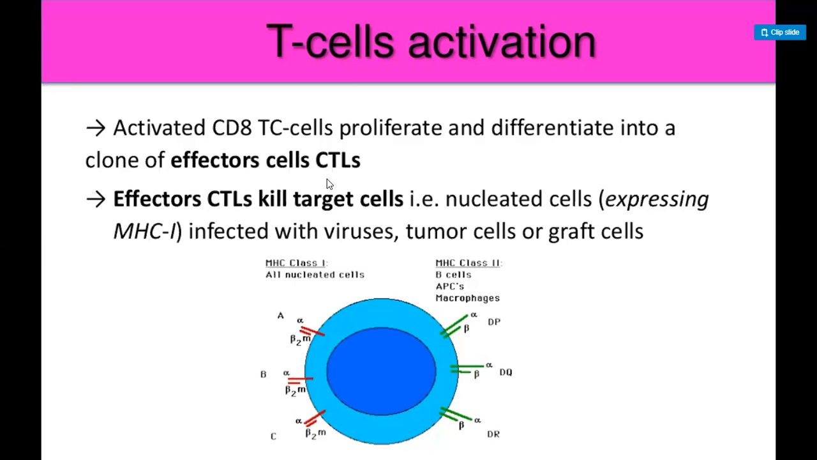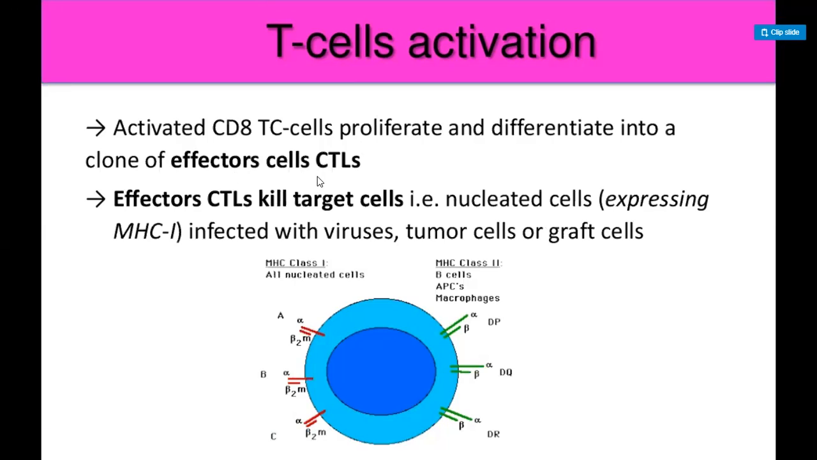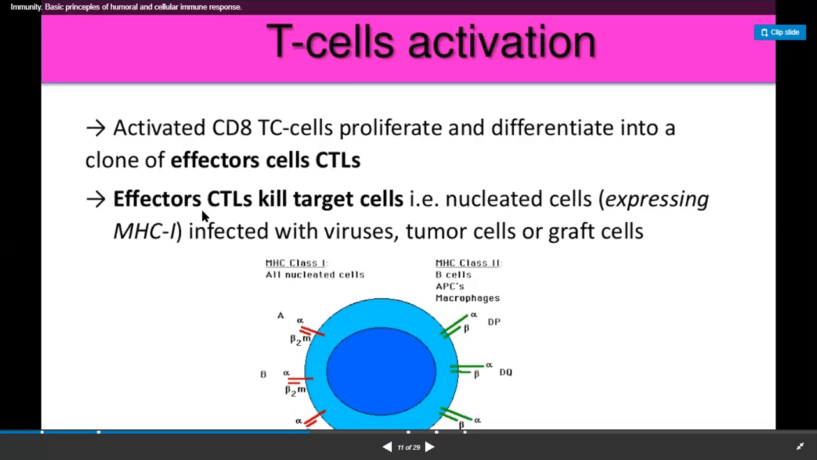differentiate into effector cytotoxic cells, which are the clones of the proliferated cells. Okay. And these effector cytotoxic cells may also convert into some memory cells. And what do they do? These effector cytotoxic cells kill the target cells. Okay.